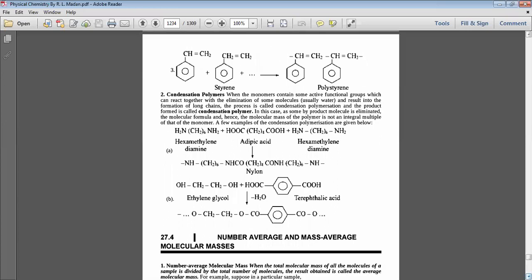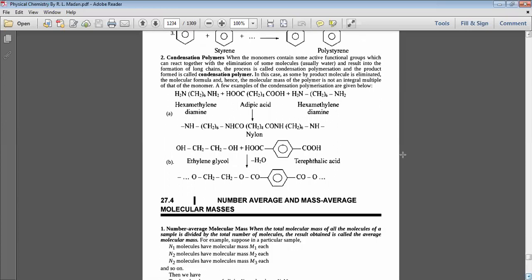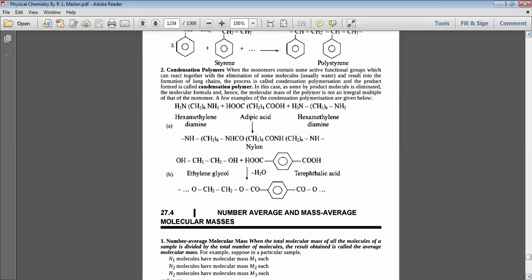Second case, condensation polymers. When monomers contain some active functional group which can react together with the elimination of some molecules, usually water, and result in the formation of a long chain, the process is called condensation polymerization, and the product formed is called condensation polymers. In this case, as some byproduct molecule is eliminated, the molecular formula and hence the molecular mass of the polymer is not an integral multiple of that of the monomer.